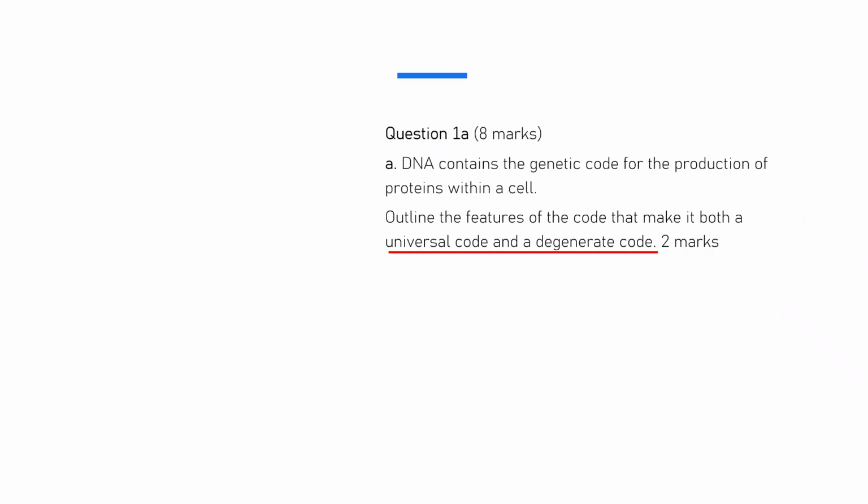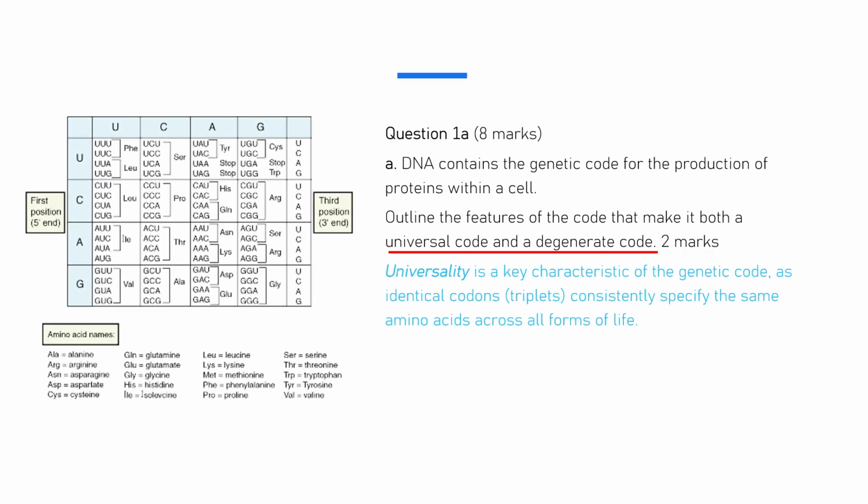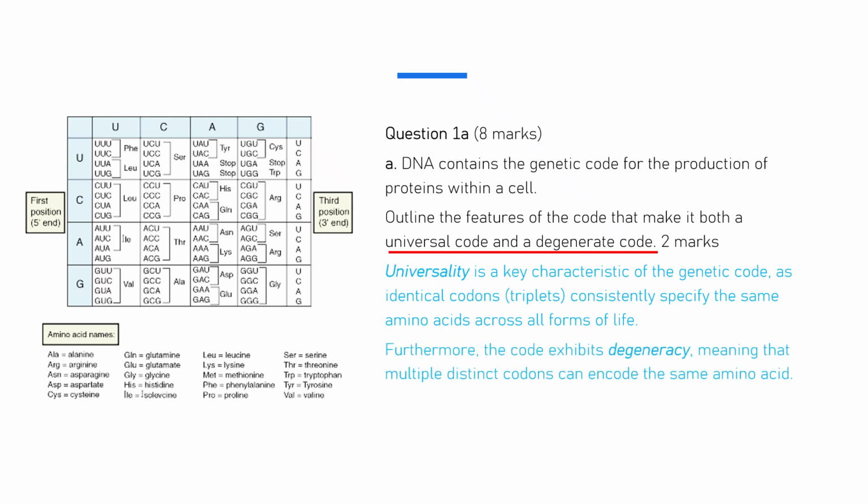Universality is a key characteristic of the genetic code, as identical codons, triplets, consistently specify the same amino acids across all forms of life. Furthermore, the code exhibits degeneracy, meaning that multiple distinct codons can encode the same amino acid.